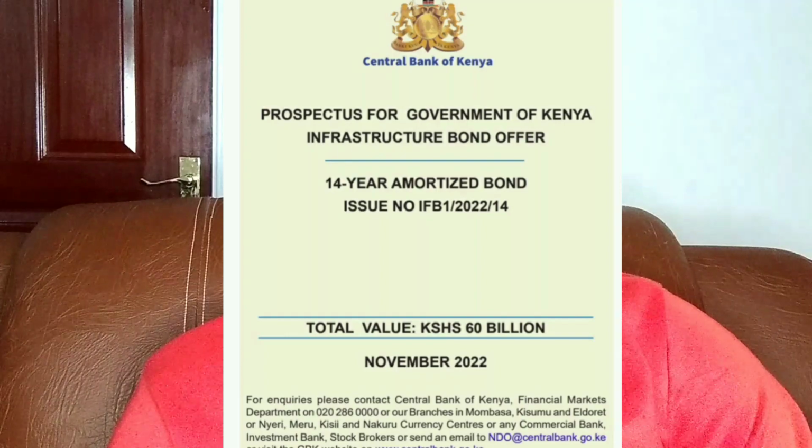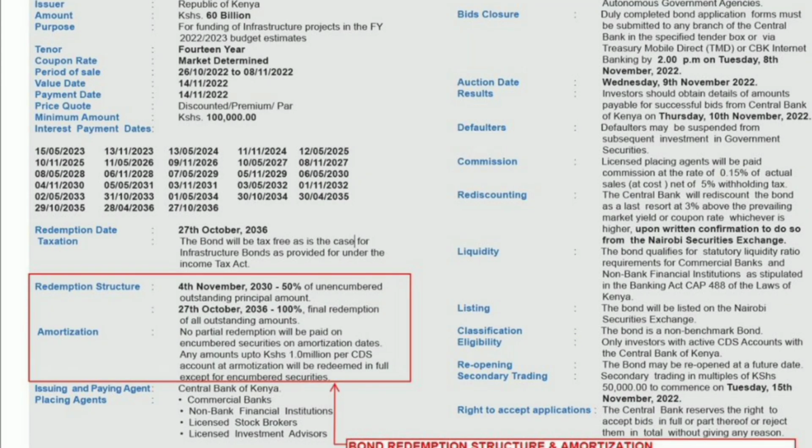On your screen is the bond prospectus generated from the Central Bank of Kenya. As you can see, the tenor or time period of the bond is 14 years. The redemption period is 27th October 2036. The coupon rate is indicated as market determined, to mean that the rate is determined by prospective investors during the auction. The period of sale for this bond is stated as 26th October 2022, and it ended on 8th November 2022.